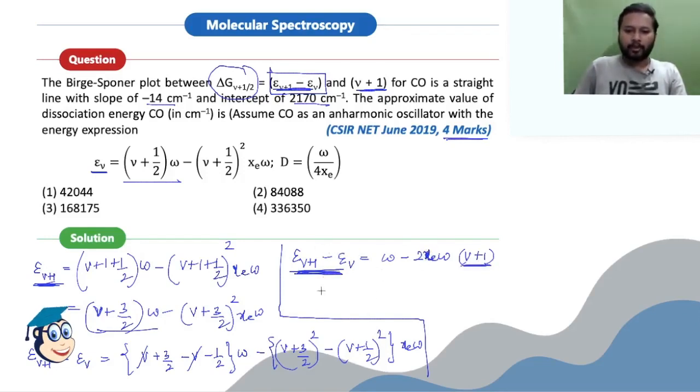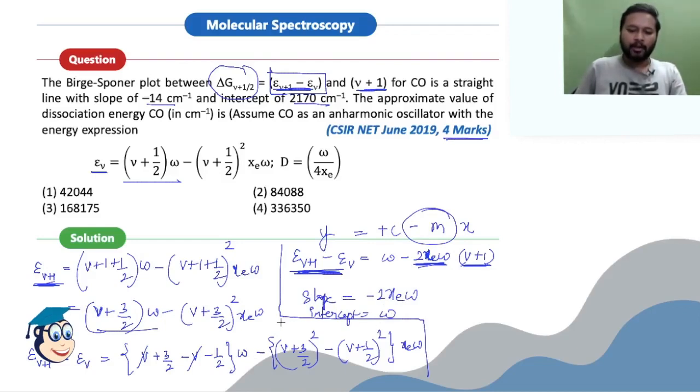So what you are plotting, you can relate to y equals mx plus c. So the slope will come out to be this much. You can just relate both equations. So the slope will be minus 2 X E omega, and the intercept you are going to get is omega. All right, so that's two things you got: the slope and the intercept. Now the intercept value is already given to you, and that is 2170. So the omega value is nothing but 2170 centimeter inverse. Now you just have to substitute to get the solution further.